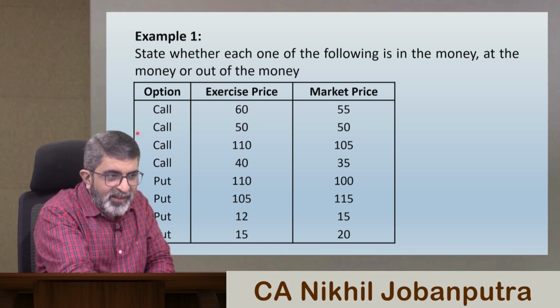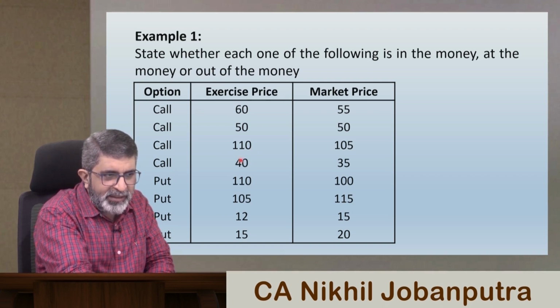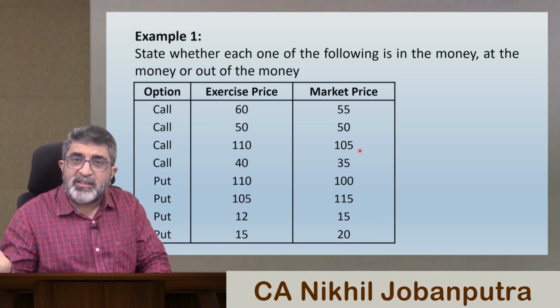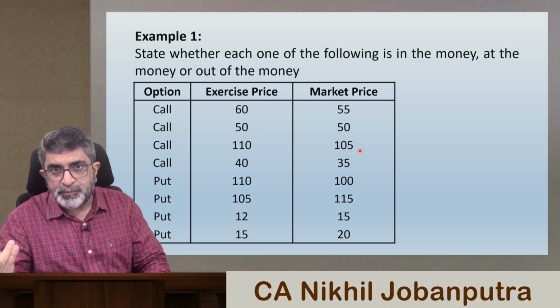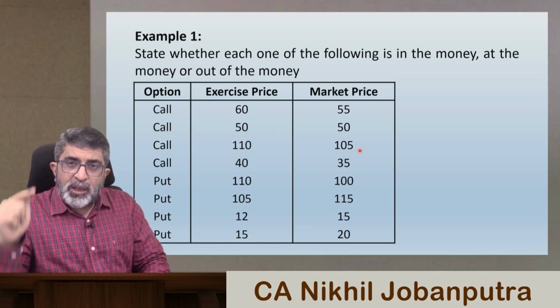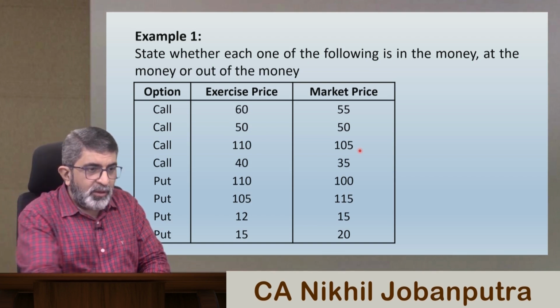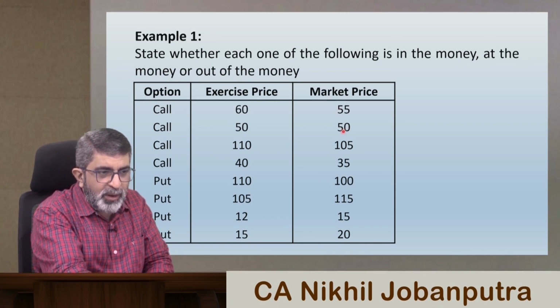Third and fourth are similar to the first one. Look at simply one thing, it's a call option and exercise price is greater than market price, so third and fourth are also out of the money. So in the first 4 options, first one out of the money, second one at the money, then out of the money, then out of the money.